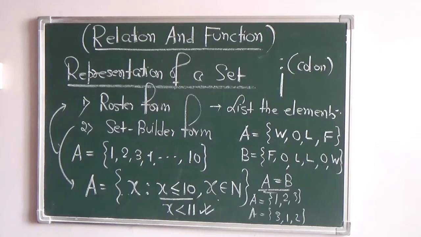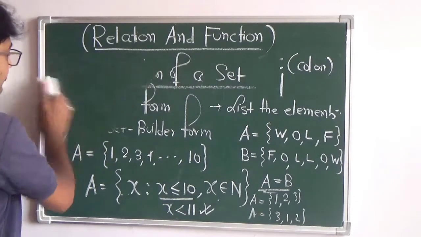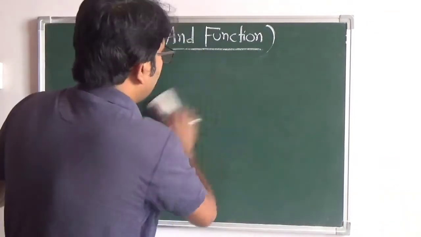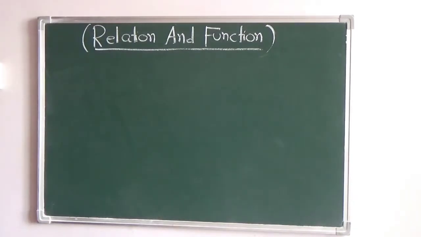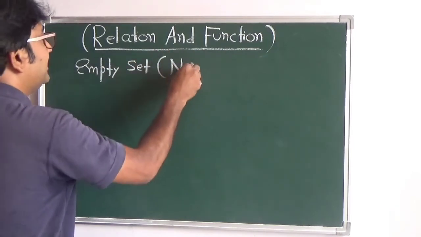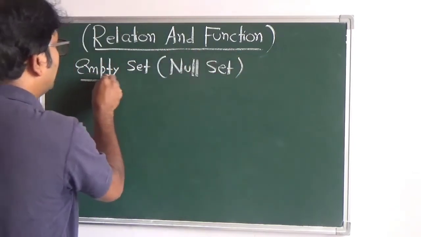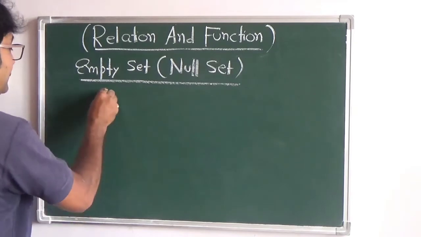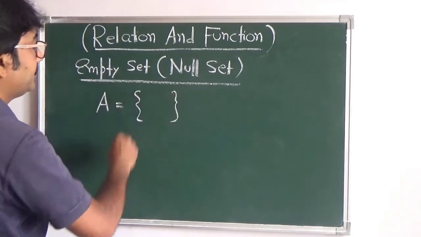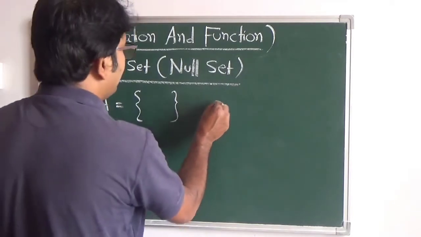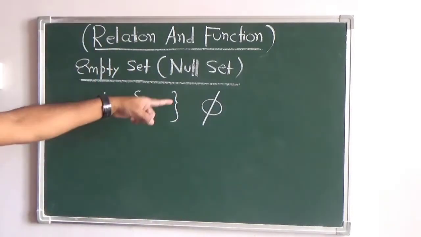Okay. Now there are different types of sets you must have studied about. One is the empty set, which we also call the null set. What does it mean? A set which has no elements. For example, set A. This is the notation. How do we list the elements in the roster form? A equals curly brackets, and inside it we write nothing. The symbol for this null set is phi.